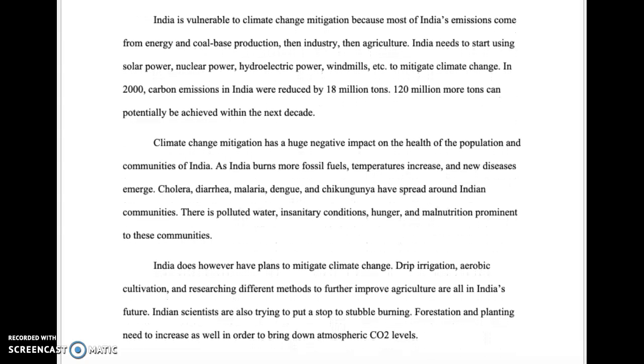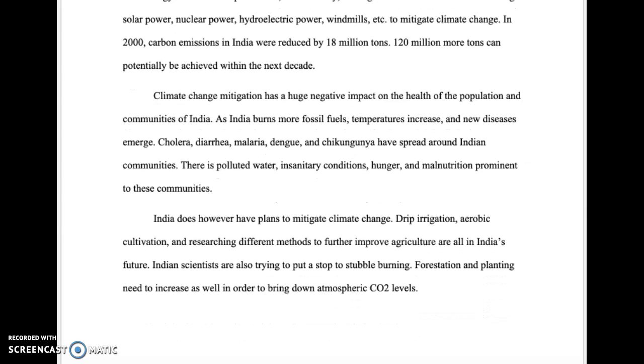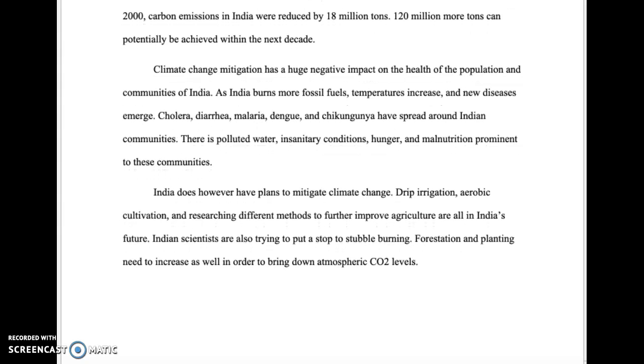India is vulnerable to climate change mitigation because most of India's emissions come from energy and coal-based production, then industry, then agriculture. India needs to start using solar power, nuclear power, hydroelectric power, windmills, etc. to mitigate climate change. In 2000, carbon emissions in India were reduced by 18 million tons. 120 million more tons can potentially be achieved within the next decade.